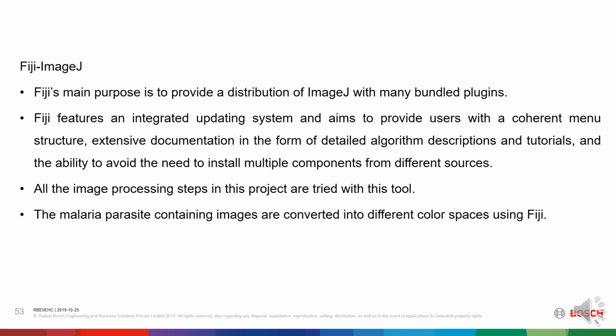All the image processing steps in this project are tried with this tool. The malarial parasite images are converted into different color spaces using the Fiji ImageJ tool to find out which is more prominent to identify the parasite.